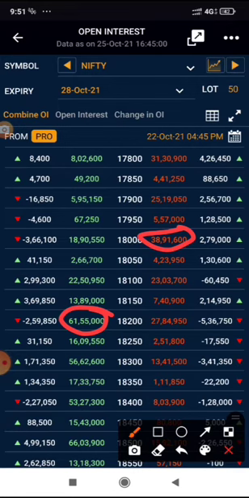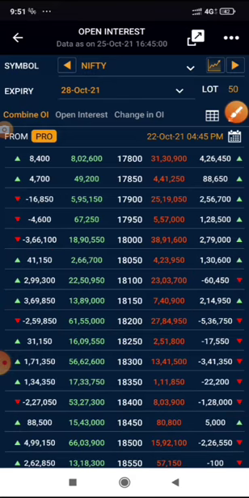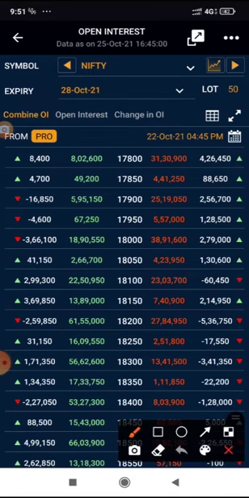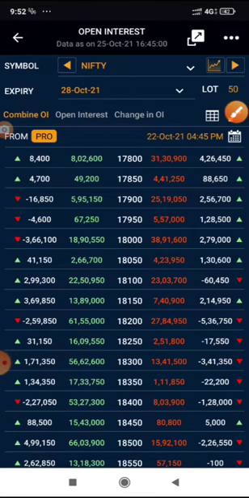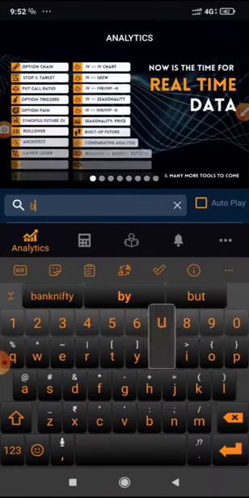Now you would see that call writing happened on these strikes, but that is nominal, not much big. Similarly, some put writing happened on these levels, and even on this level. Calls have got unwound from 18,000. This is one positive sign for the upside. And the Nifty overall remained flat. It gave a flat closing. Then when you check the buildup, you get an idea of what happened for the entire day in Nifty and Bank Nifty.